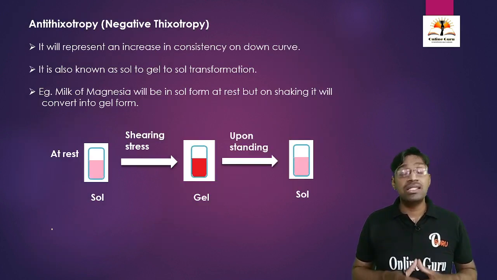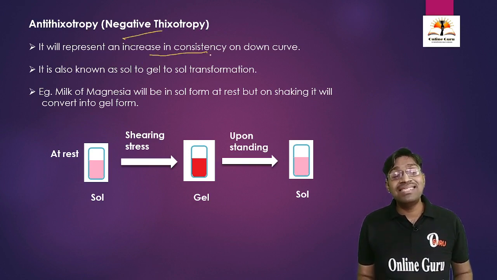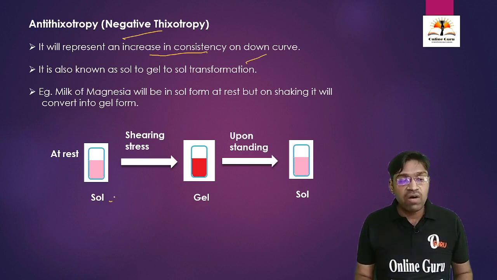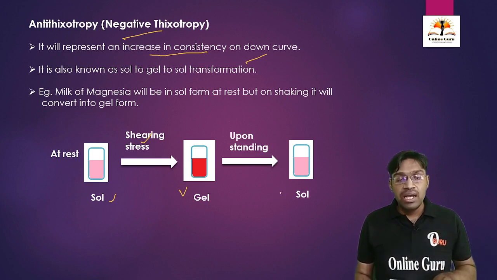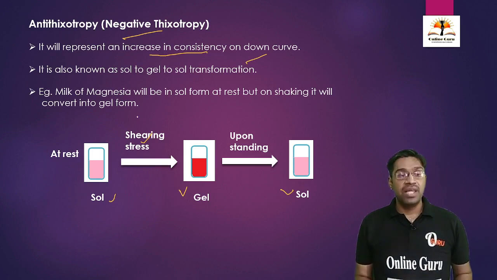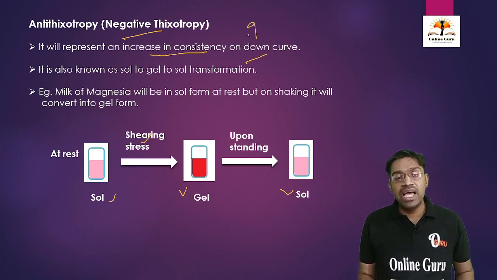Then we are going to discuss anti-thixotropy. It is also called negative thixotropy. It represents the increase in consistency, or the down curve. It means initially the system was in the solution form. When we apply some pressure or shearing stress, it converts into gel form, and upon standing or removal of shearing stress, it again converts into the solution form. See here, it is the reverse of thixotropy. In thixotropy we have seen the gel is converted into sol, and upon removal of stress the solution again converts into gel.